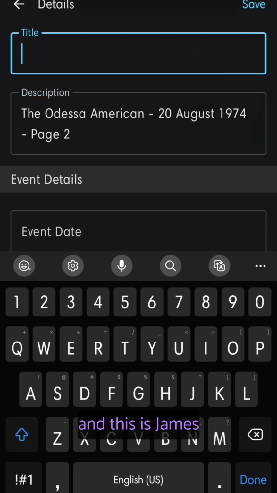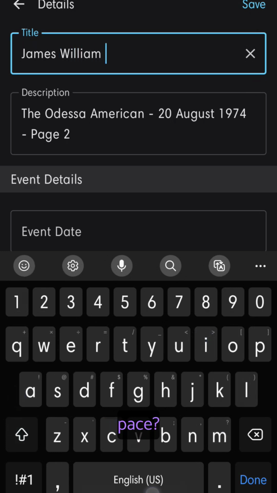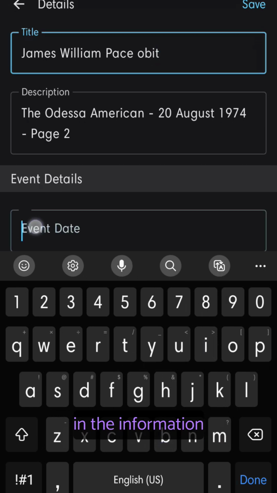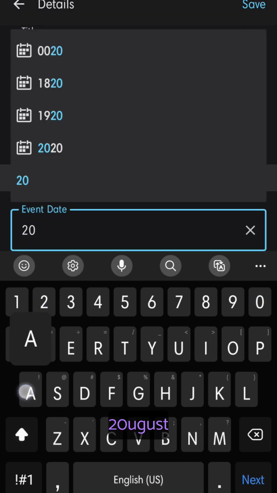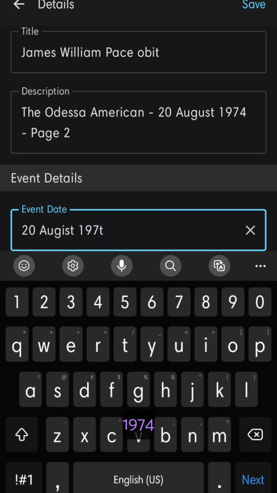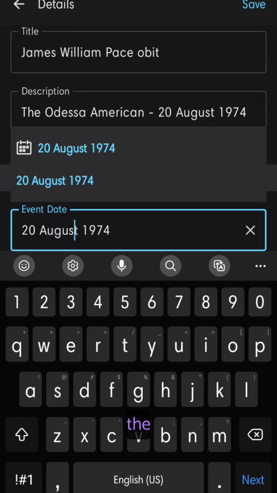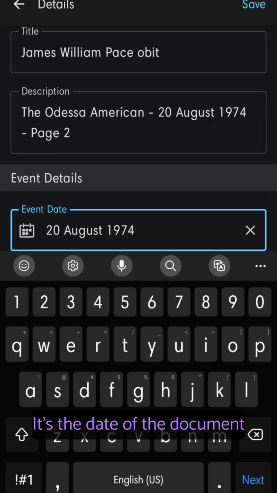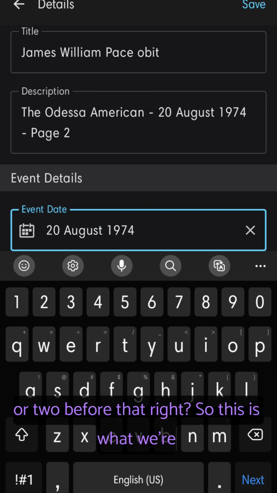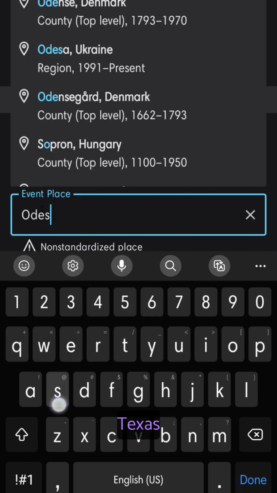And this is James William. Paste. Obituary. And then I fill in the information. 20 August 1974. And it's not about the date of the event described in the document, it's the date of the document itself. So he died a day or two before that, right? So this is what we're doing. And we know that it was from Odessa, Texas.